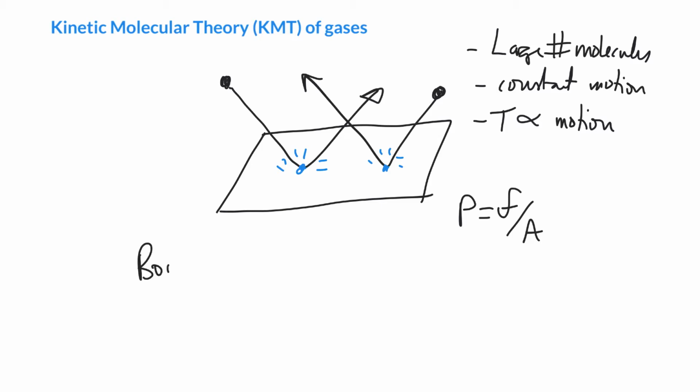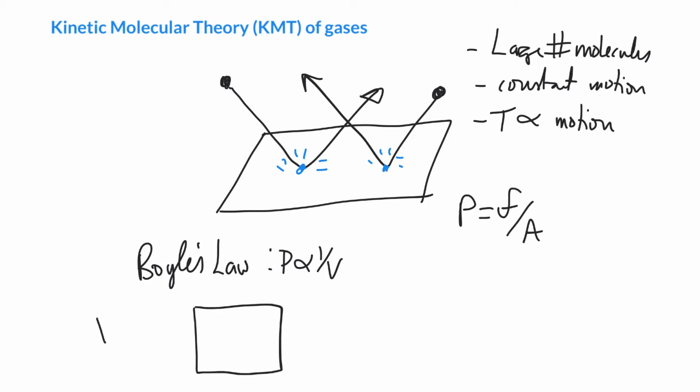We can go ahead and understand things like Boyle's law. So Boyle's law said pressure is inversely proportional to volume. And so if we have a large volume, then our gas molecules can kind of move around and bump off the walls. And every time they bump, they give rise to a pressure. And so with a large volume here, we've got a fairly low pressure.